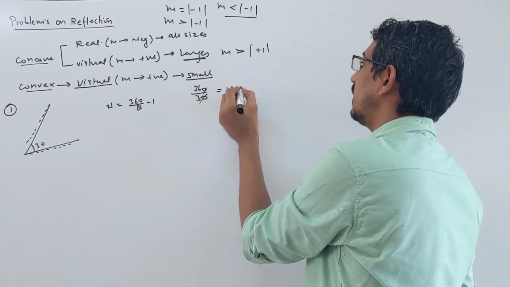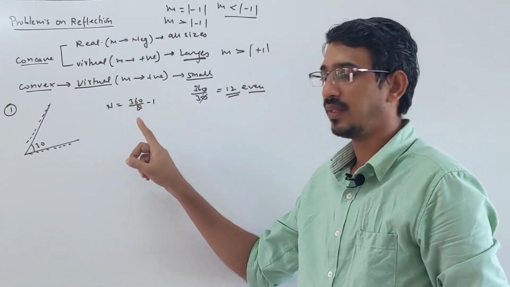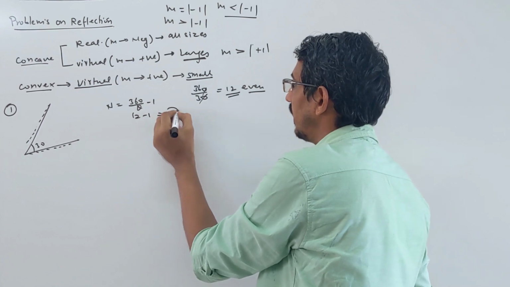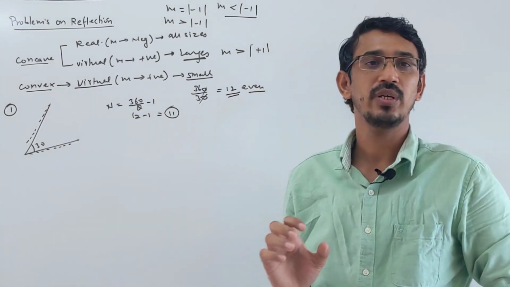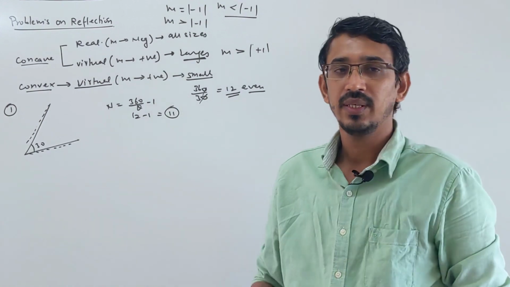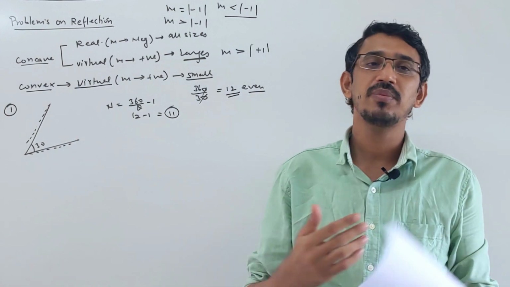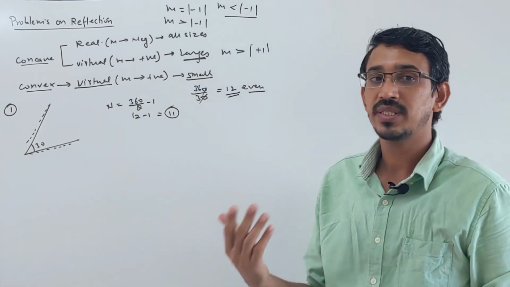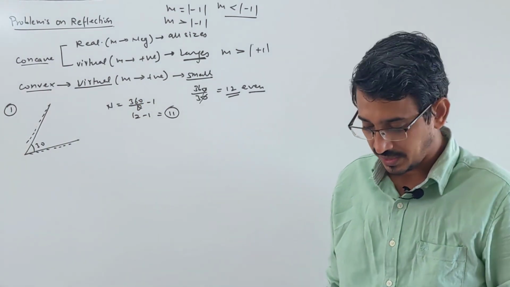12 is an even number. So what is the rule for an even number? If this number is even, then 360/θ - 1 is the answer, so 12 - 1 means 11 images will be formed. Suppose this number comes out odd, then you have two possibilities: either the object is placed symmetrically to the mirrors or unsymmetrically. If placed symmetrically, the answer is again 360/θ - 1. If not placed symmetrically, then the answer is just 360/θ alone. Hope you understand this nicely.